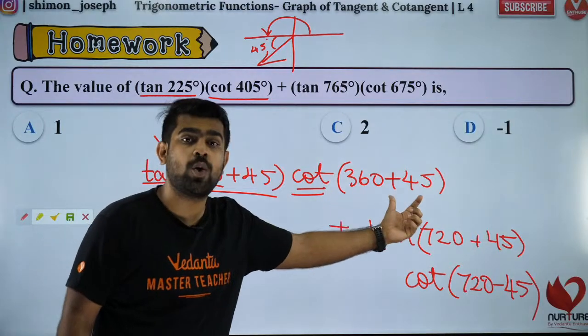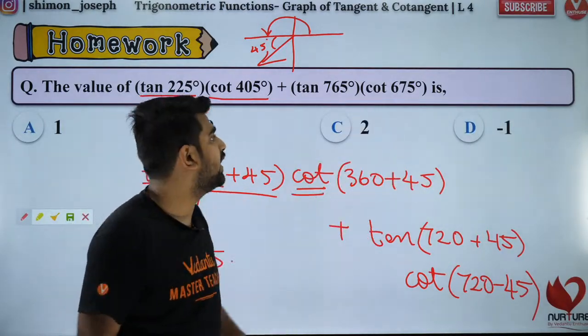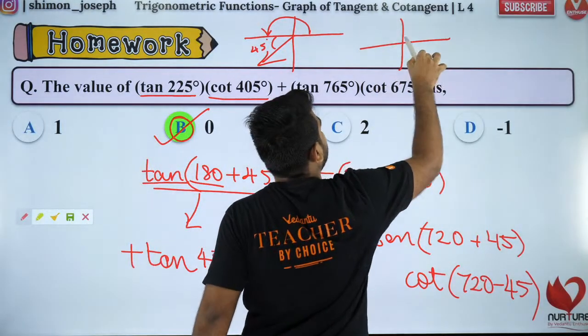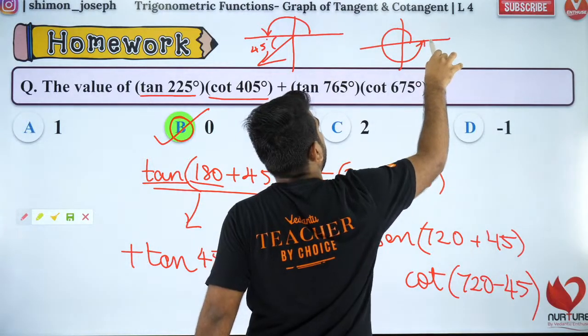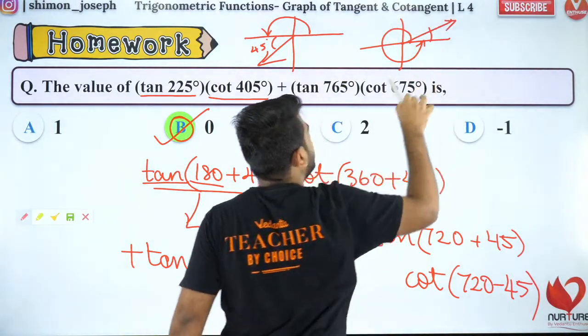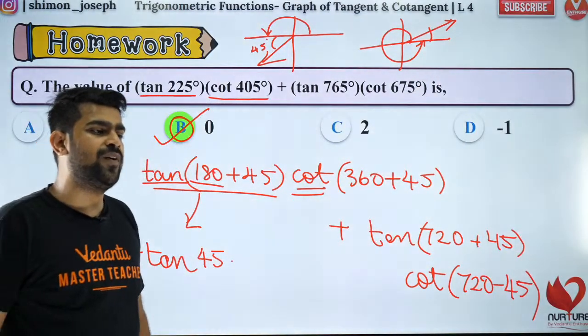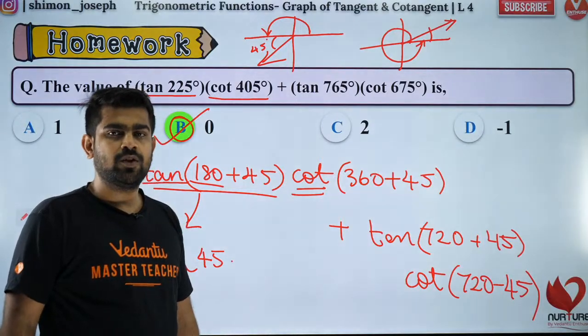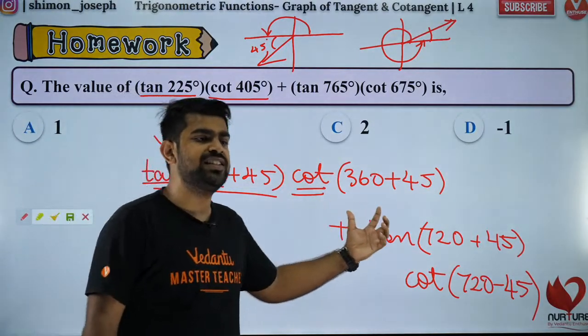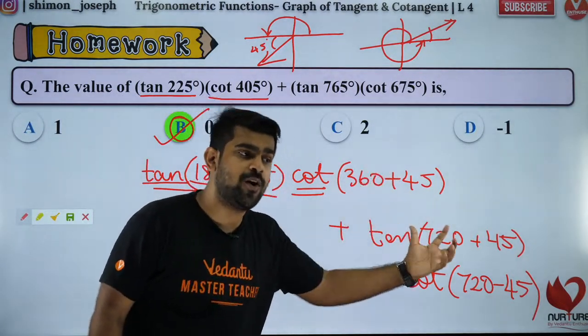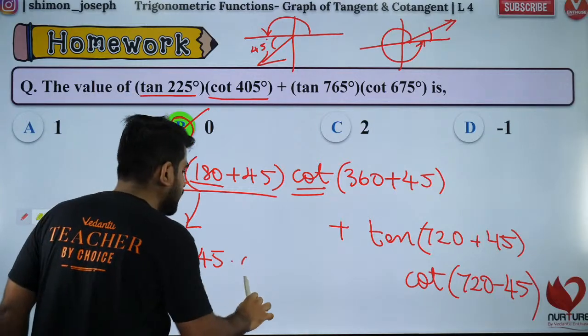Cot of 360 is what? Cot of 2 pi plus 45. So that will be in which quadrant? 360 degrees is this. 45 is in the first one. Got it? So 360 plus 45 is gonna be what? Cot of 360 plus 45 is gonna be cot 45 only. Are you all clear with that?